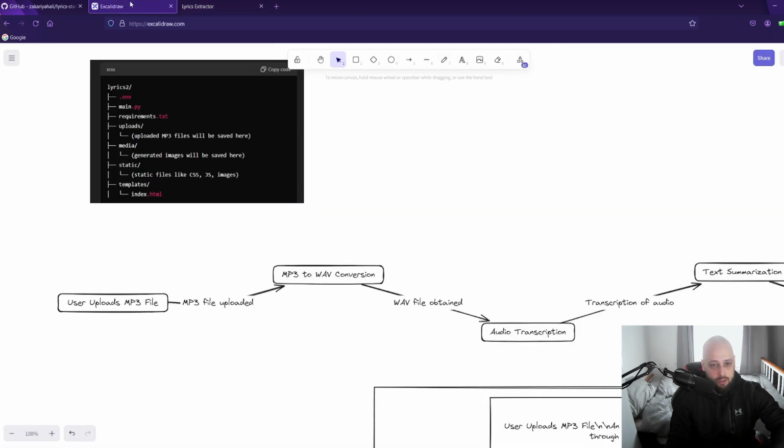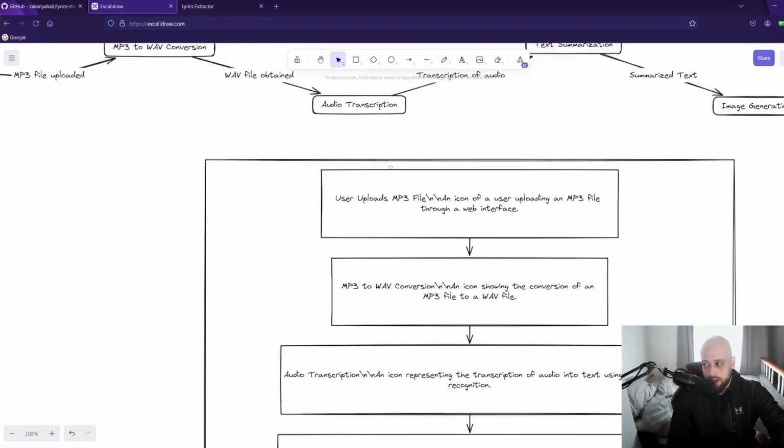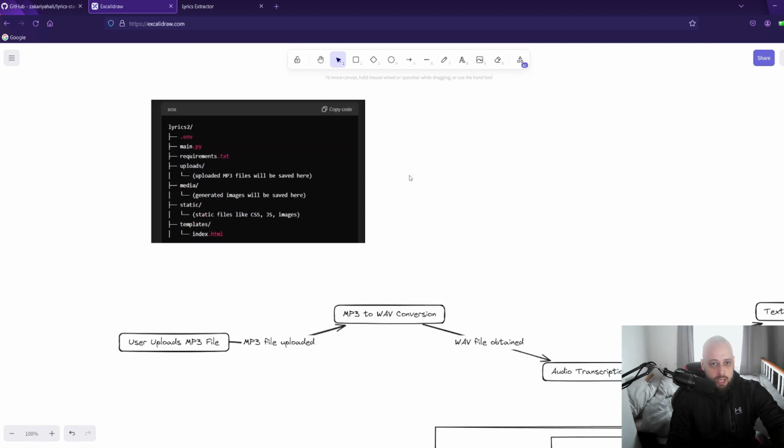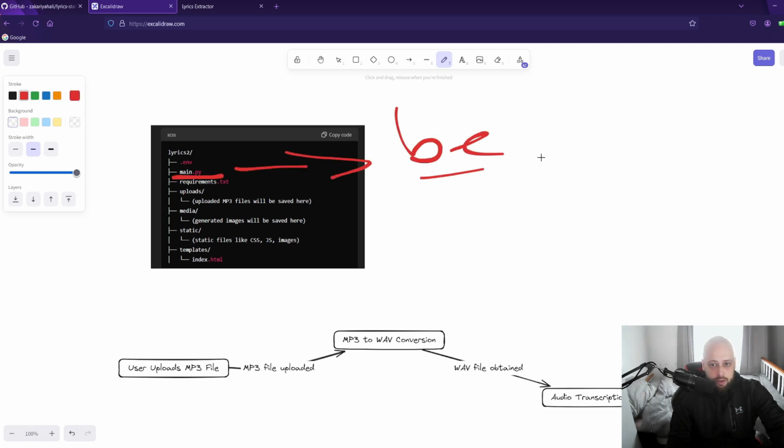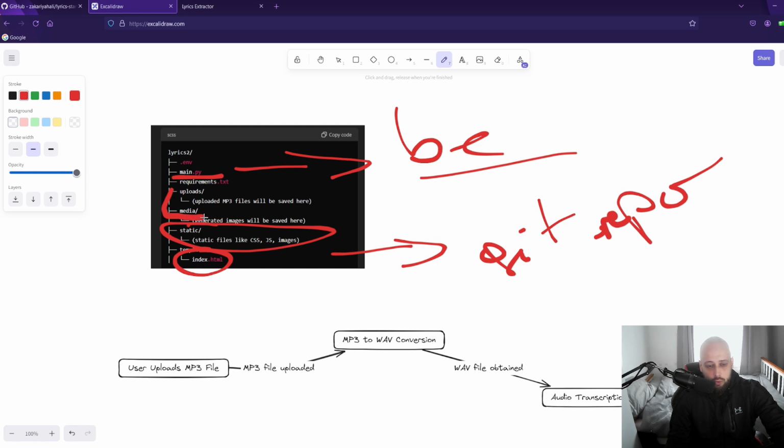And now we can explain at a high level what is going on in the background and how this project works. So just initially, I want to show the file structure. What we'll be working with here is just the main.py, so we are doing the backend here. Everything else you will just get from my Git repo. I'll show you in a minute how to do that. So the front end, the index.html, the static files, these will all come from the Git repo. And then these two folders will just be there to manage all the files that we'll be working with, so irrelevant to talk about now.